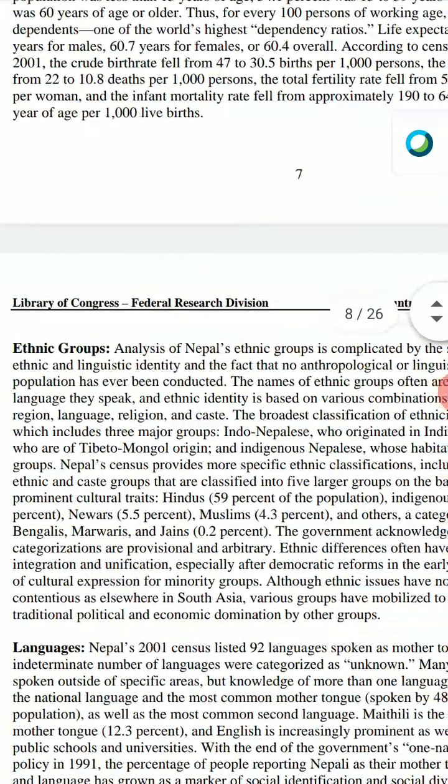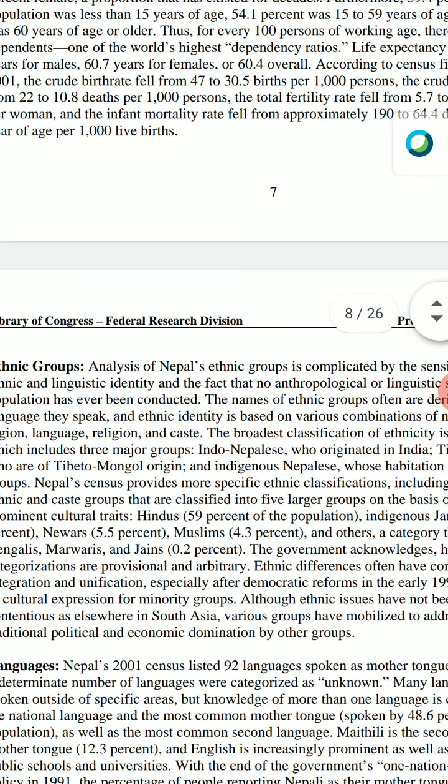The next aspect is the ethnic groups. When we talk about the ethnic groups, there are 3 ethnic groups. First is Indo-Nepalese, which has its origin from India. Then it is Tibeto-Mongol, having origin from Tibet as well as Mongolia. Then the third is the indigenous Nepalese, who are inhabitants from early ages. So this is the ethnic composition.